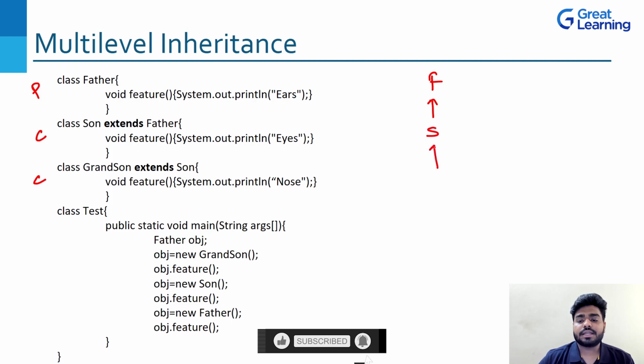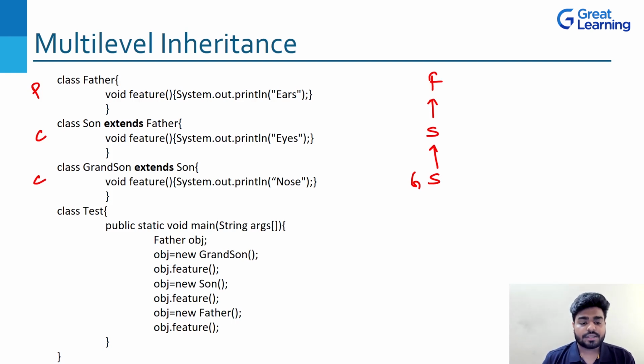and grandson is extending from son. So we can write like this, right? We can have a program like this, correct? Now you can see what all objects we are creating. Father obj equal to new grandson. Now if you look at this program, what is happening? Basically, we are creating an object of grandson with the help of father class.